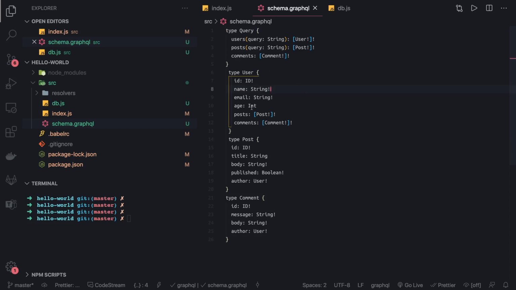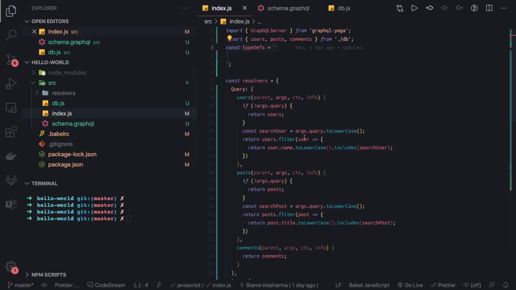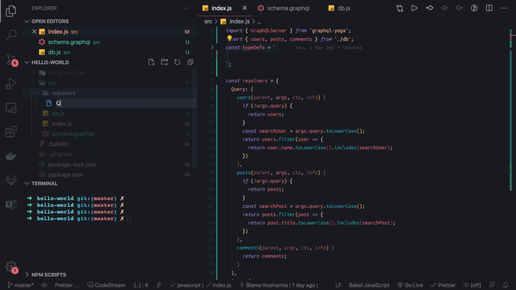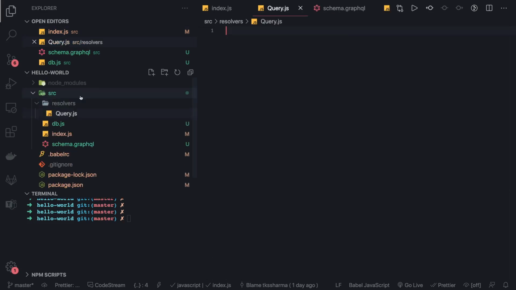Here we have type query, user, post, comments. Now we will also talk about our resolvers and we will move all those resolvers into these files. Let's say this is a folder, so let's create a new resolver. First of all, query.js, which will take care of execution of all the queries.